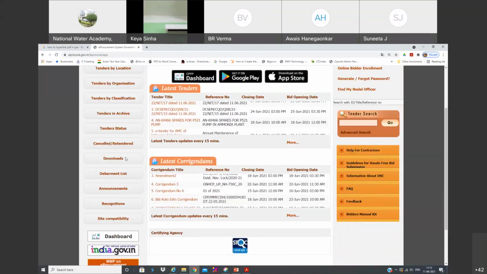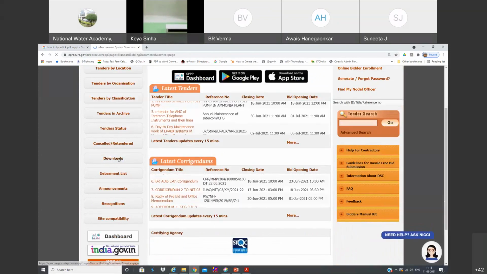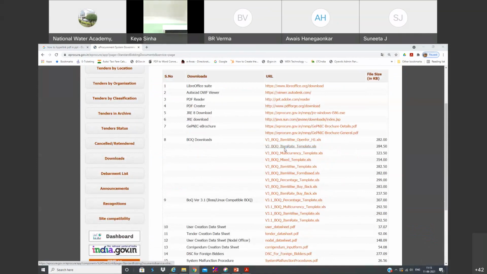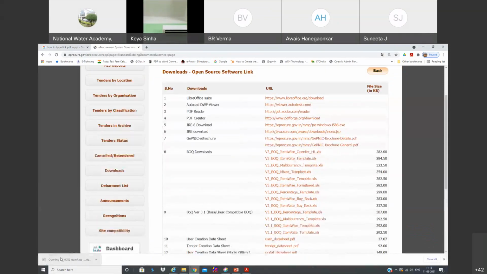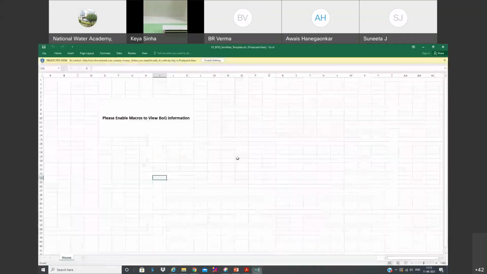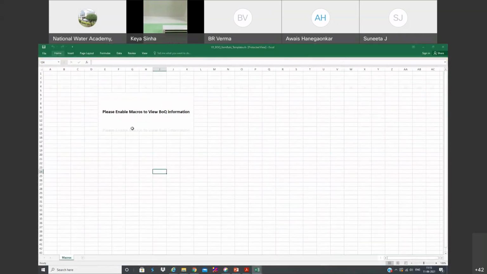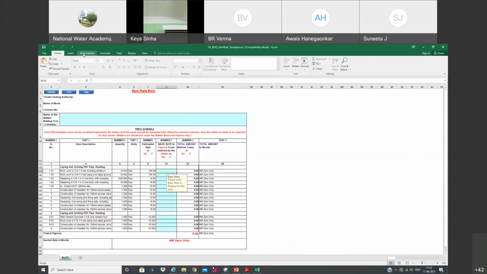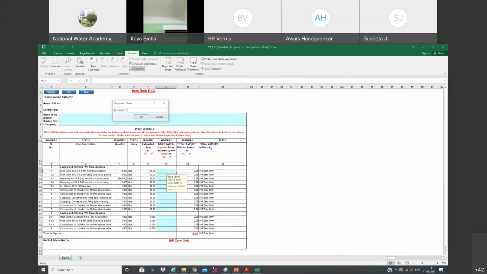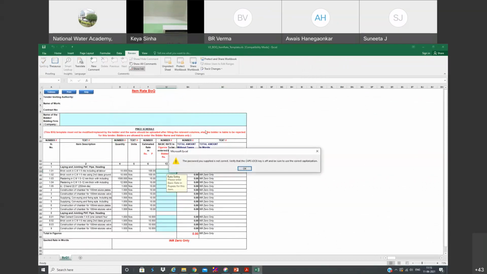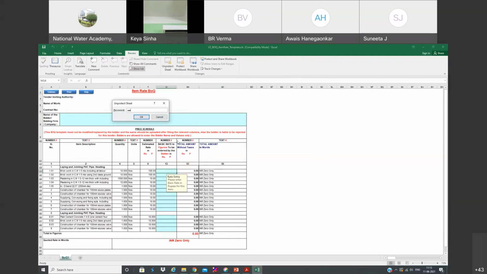So as I mentioned earlier, suppose you are downloading a template. Let's say you open it and enable editing. The first thing to modify this one, we need to unprotect this. Click review, unprotect. Password is going to be testing, TESTING. Now it is unprotected. So modify this template according to your requirement.